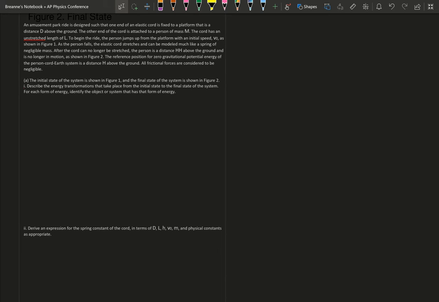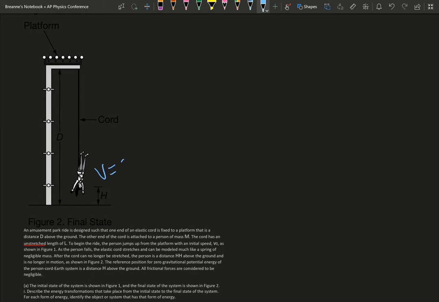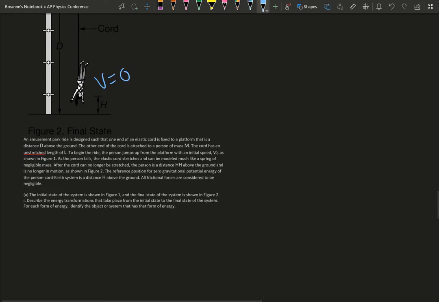As the person falls, the elastic cord stretches and can be modeled as a spring of negligible mass. So you can treat it like a spring, and we know we're going to be using some elastic energy here. After the cord can no longer be stretched, the person is a distance h above the ground and is no longer in motion, as shown in figure 2. So her velocity is 0.